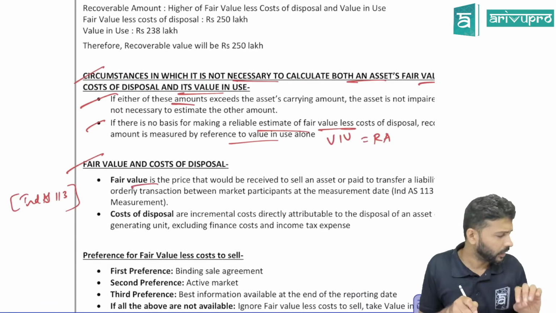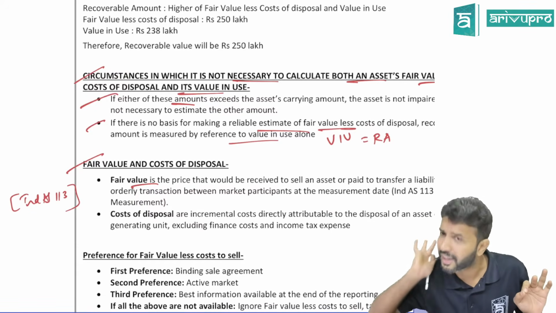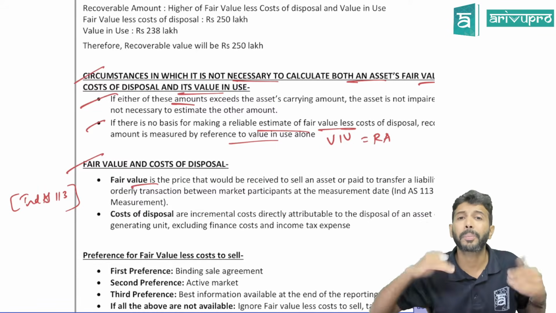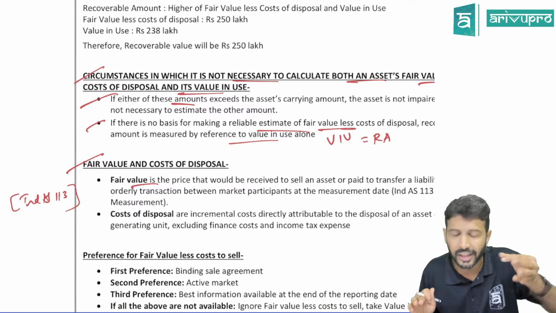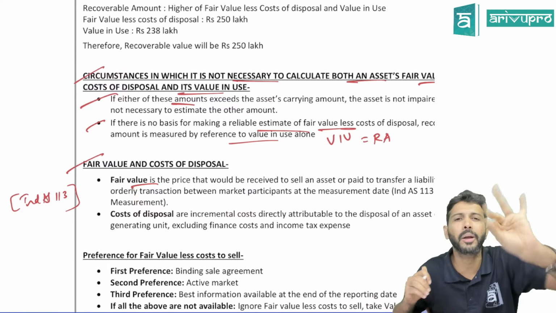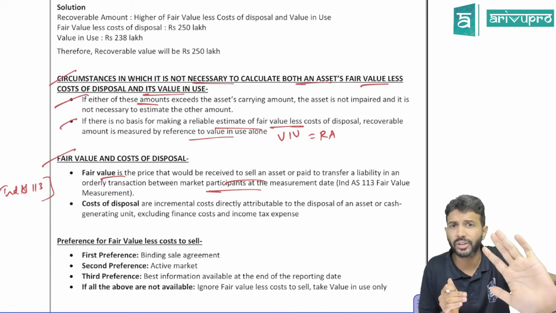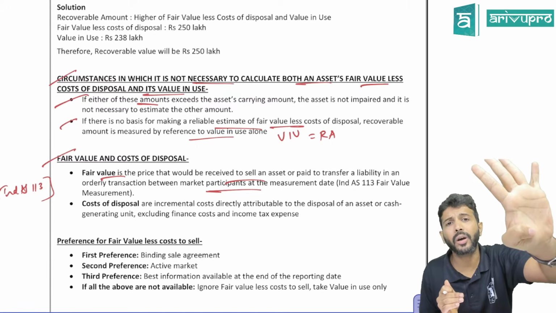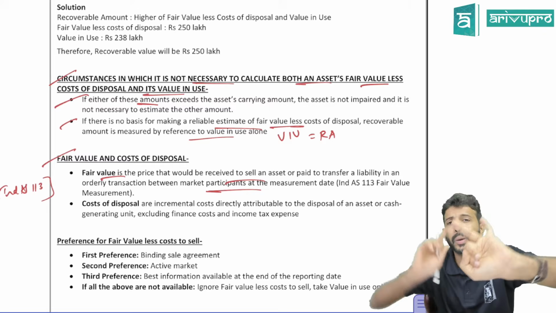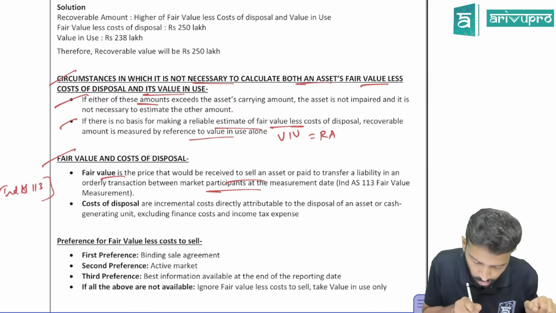Easy only. Fair value is the price paid to sell an asset or to transfer a liability. Fair value is the price received when you sell an asset or price paid when you transfer a liability in an orderly transaction between market participants on a measurement date. That's all. Only a few keywords. Fair value is the price that you receive when you sell an asset or transfer a liability in an orderly transaction between market participants on a measurement date. 5 key metrics. Okay. So what is this?